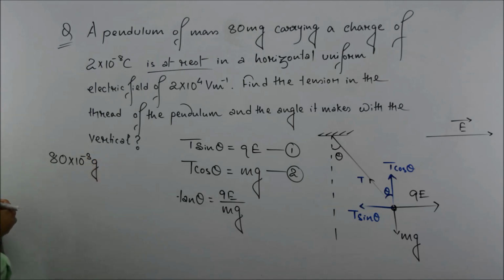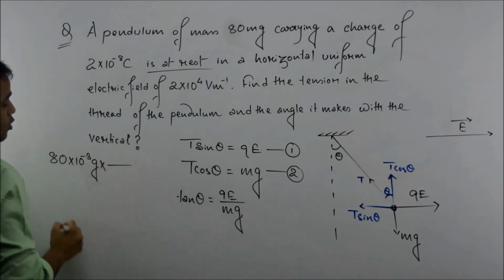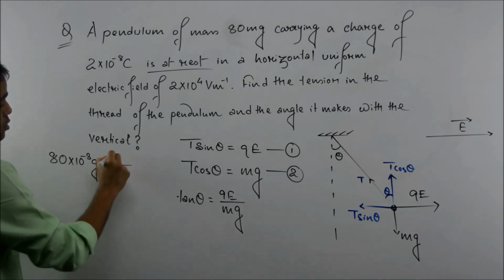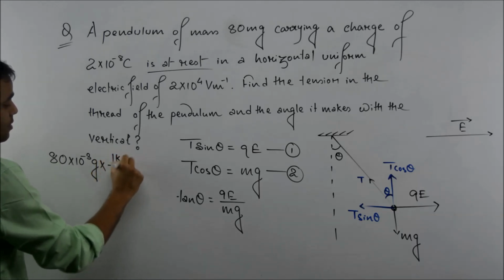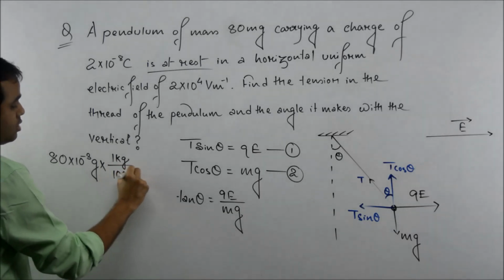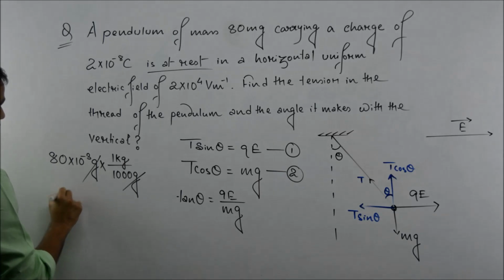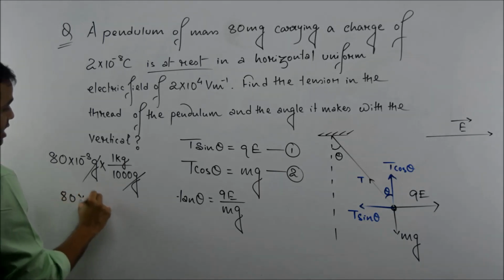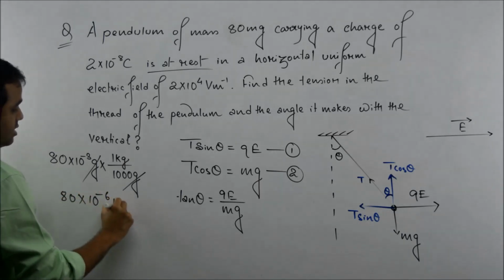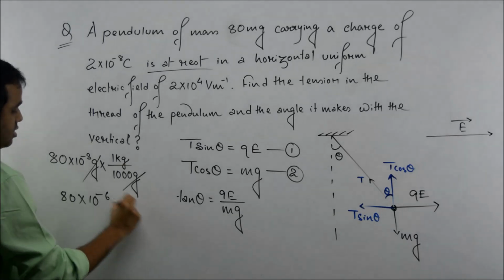But we know that the SI unit of mass is not gram, it's kg. So 1 kilogram is 1000 gram, right? So 1 kilogram is equal to 1000 gram. So gram got cancelled out. It's basically 80 multiplied by 10 to the power minus 6 kg. So this is the mass.